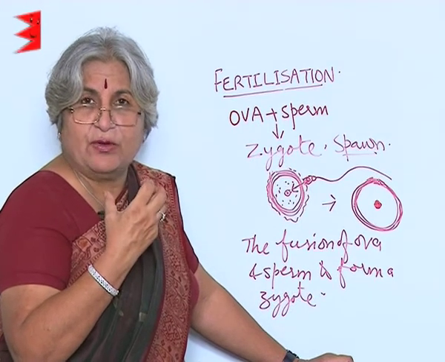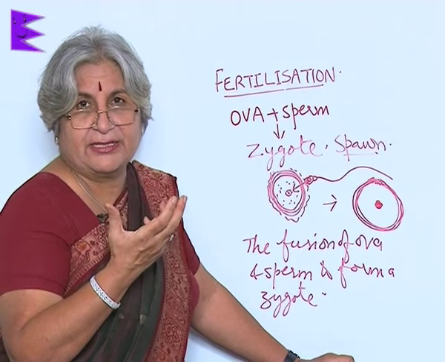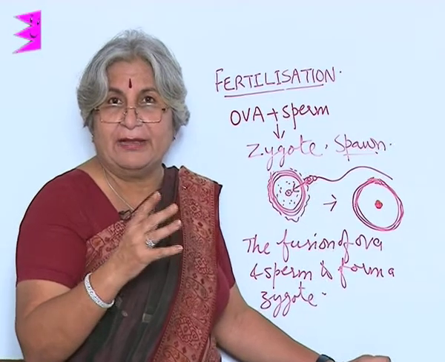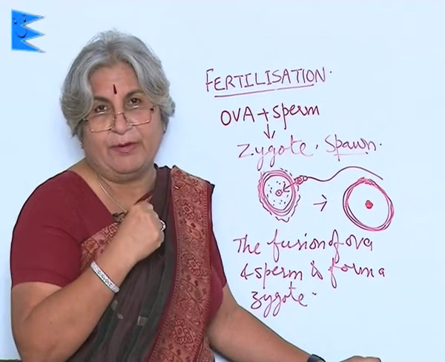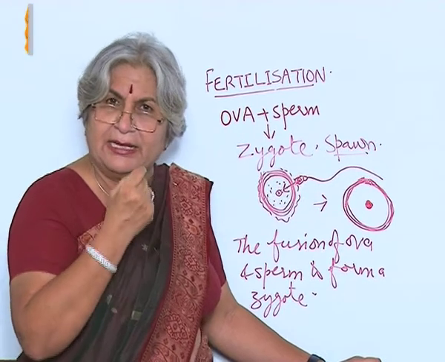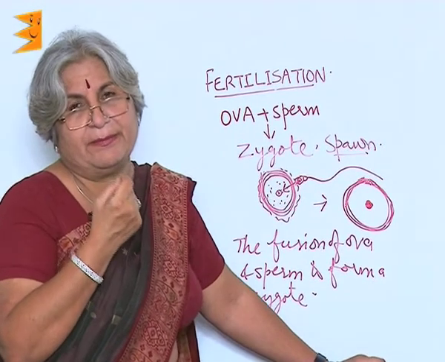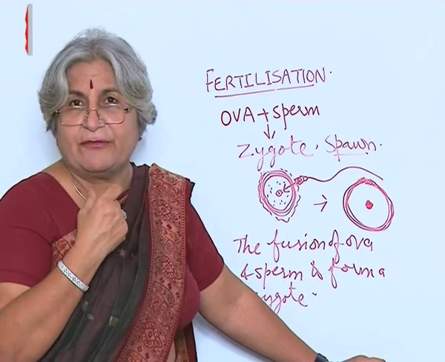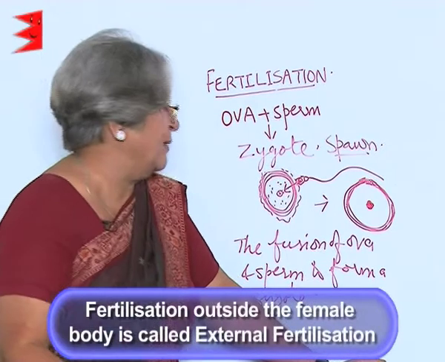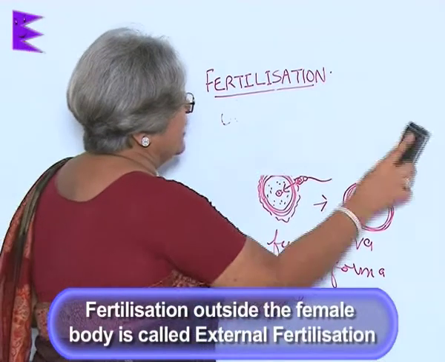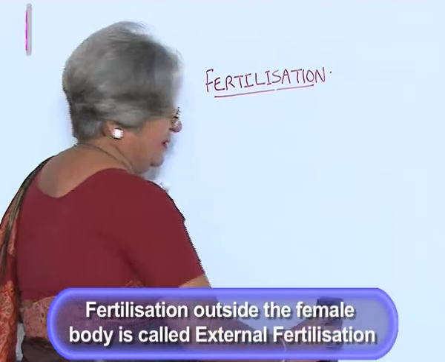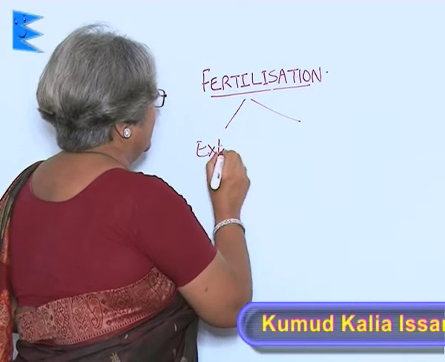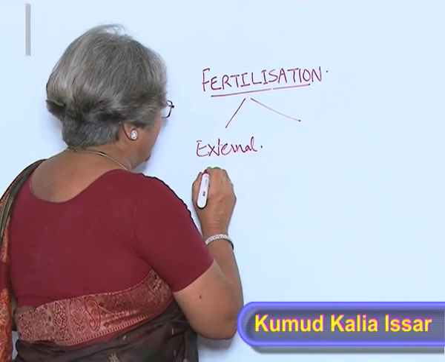So, some of these ova get damaged due to various reasons, and in the meanwhile the sperms just hover around the ova and they move or swim at random with the help of tail. And then it is just a chance that the sperm may be able to enter an ova and fertilization take place. Now, this kind of fertilization which is outside the female body, it is called external fertilization. So, we can say external fertilization takes place outside the female body.